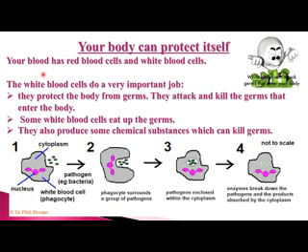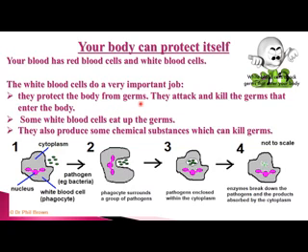Okay, now there are different ways. We already discussed different ways how we protect our body from different types of germs. Now you know that in our body there are different mechanisms, different cells that protect our body. So your body can protect itself. It means our body also has the ability to protect ourselves from different types of diseases. In our blood, two types of blood cells are present: red blood cells and white blood cells. White blood cells do very important jobs. They play a very important role in the protection of our body from all types of germs. And how do these white blood cells protect our body against the germs?